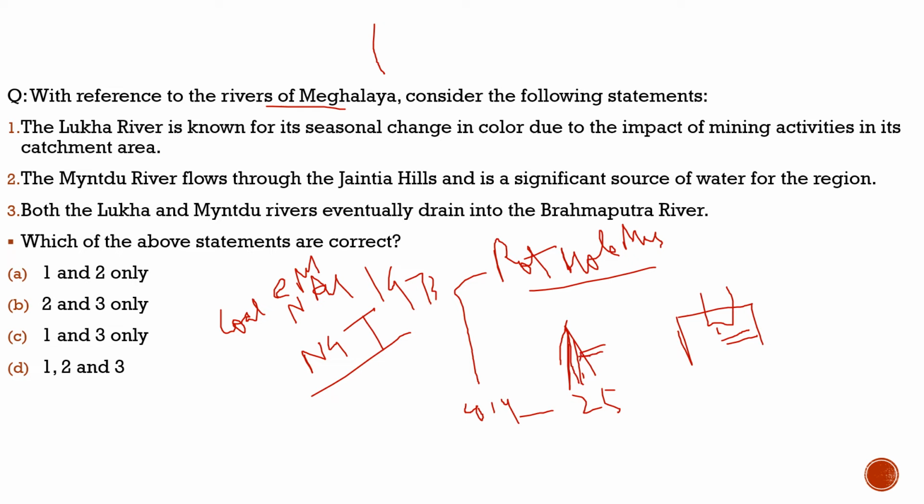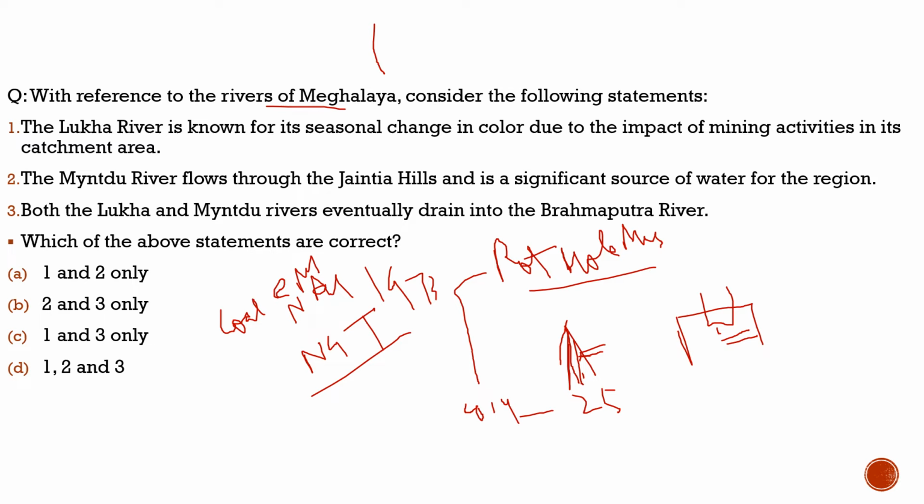Also, these minings lead to a change in the nature of the water. If, for example, it was fresh water, it would have been neutral. Such waters change into acidic, and that is the case with the rivers in Meghalaya. For example, the Luka river and the Mintu river, their nature has changed to acidic. They became acidic because of the rat hole mining.